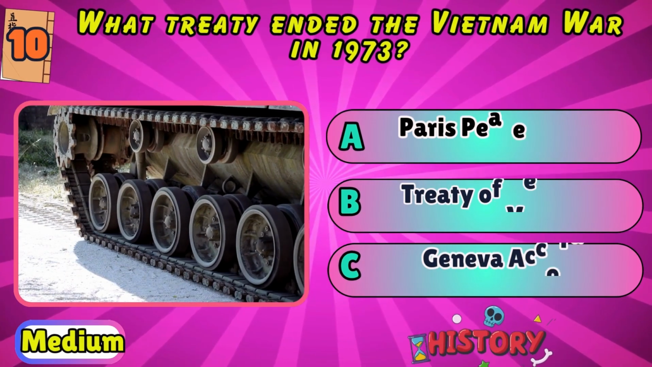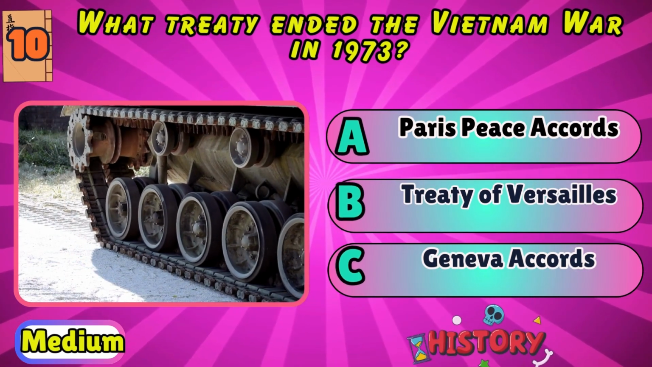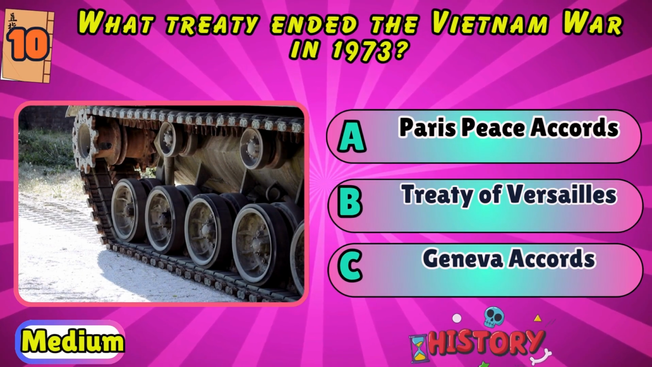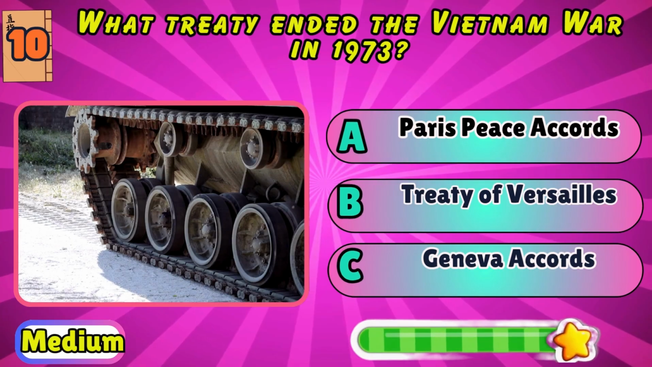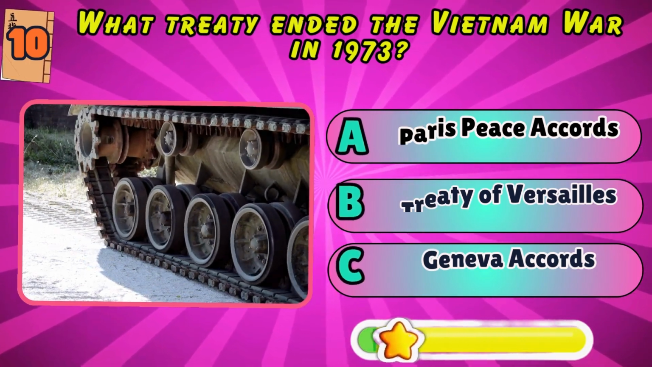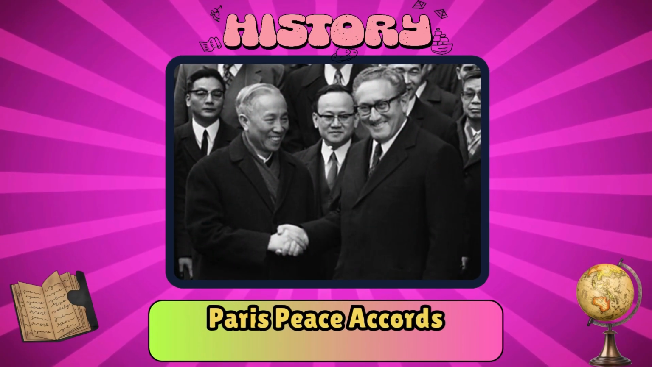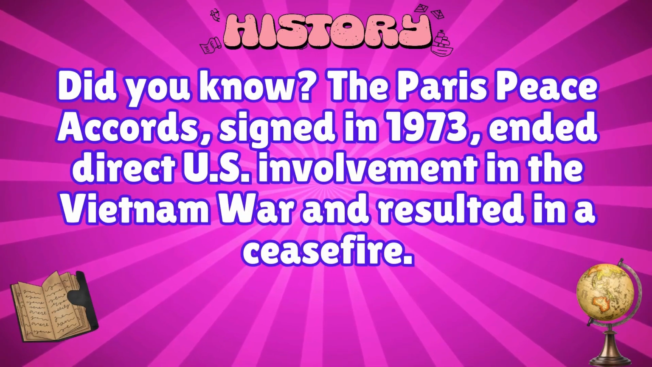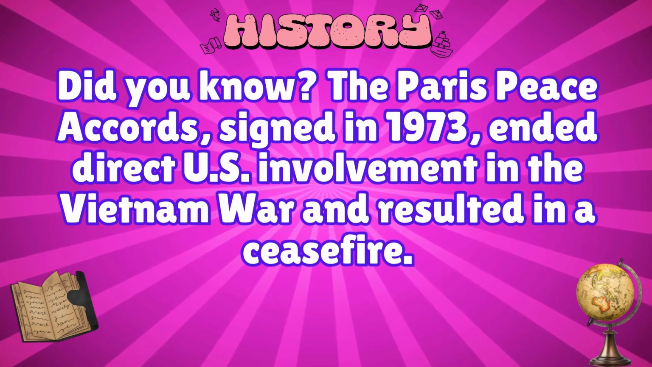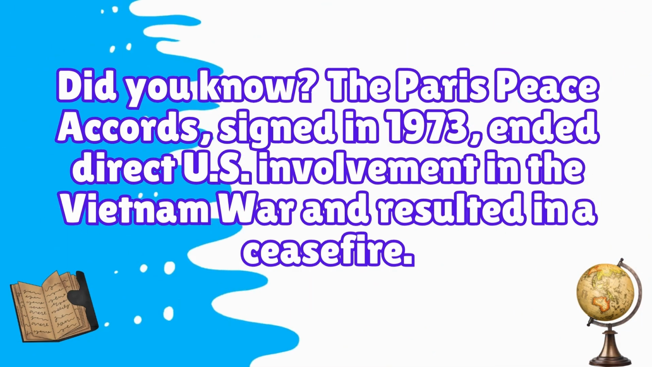What treaty ended the Vietnam War in 1973? Paris Peace Accords, Treaty of Versailles, or Geneva Accords? Paris Peace Accords. Did you know the Paris Peace Accords, signed in 1973, ended direct U.S. involvement in the Vietnam War and resulted in a ceasefire?